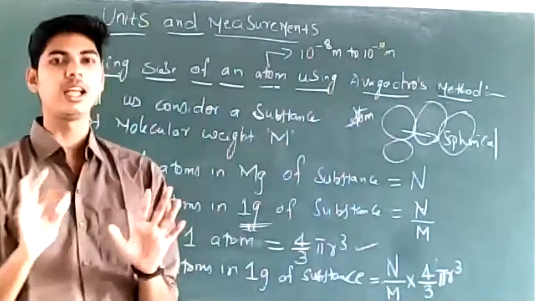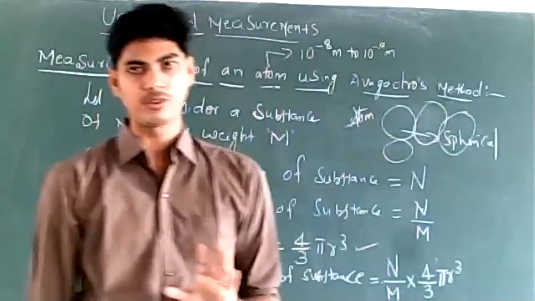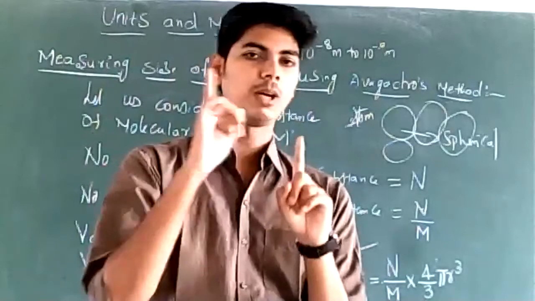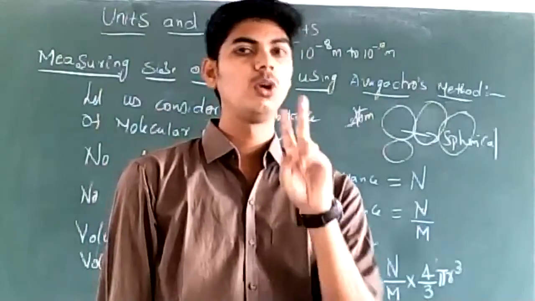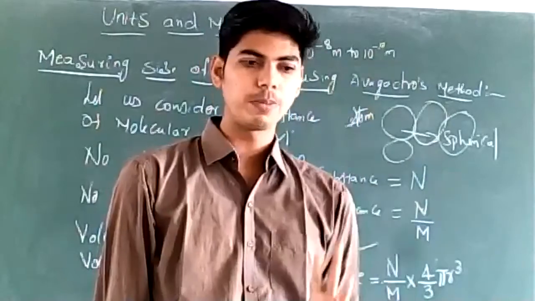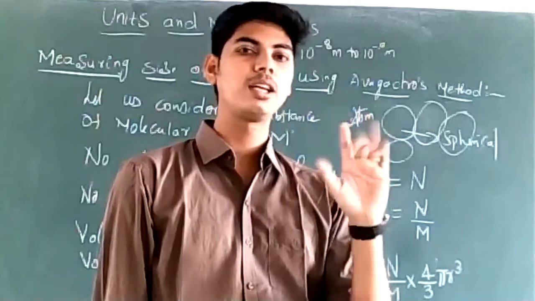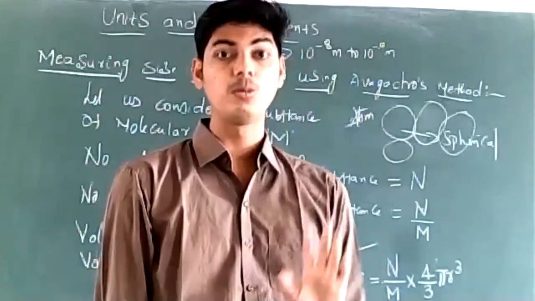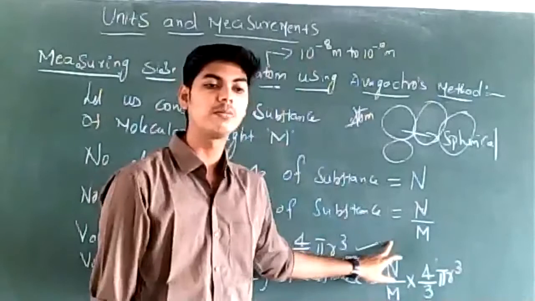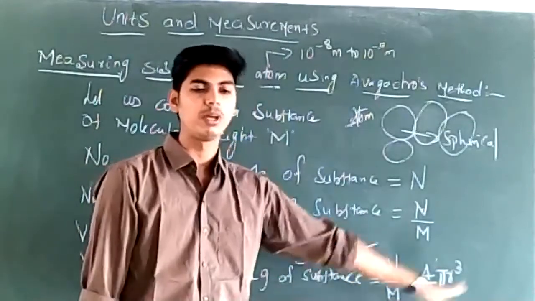Look at how many atoms we have in 1 gram. In 1 gram there are n by m atoms. The volume of one atom is 4 by 3 pi r cube. Two atoms, 2 into 4 by 3 pi r cube. 3 atoms, 3 into 4 by 3 pi r cube. 4 atoms, 4 into 4 by 3 pi r cube. Volume of 5 atoms, 5 into 4 by 3 pi r cube. Volume of n by m atoms is n by m into 4 by 3 pi r cube.